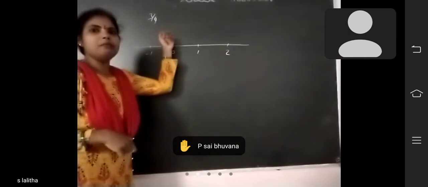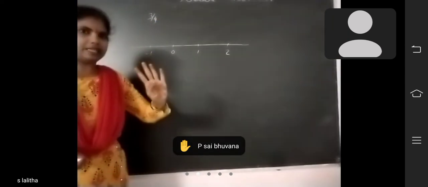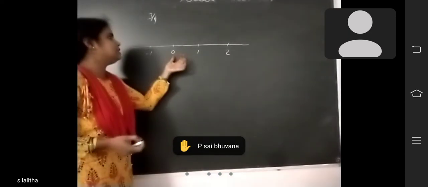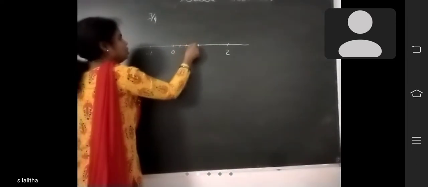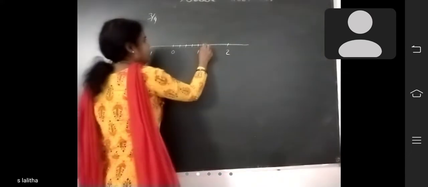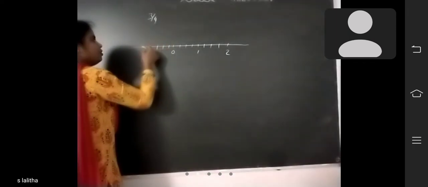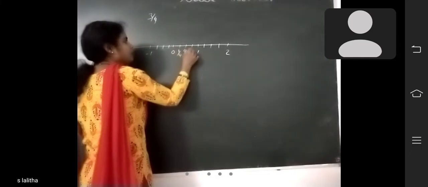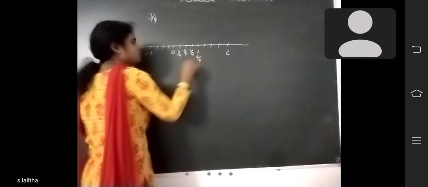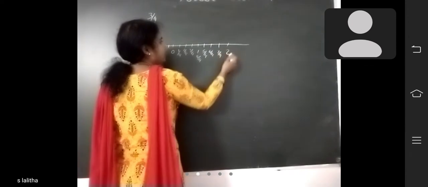Now you have to represent 3 by 4 on the number line. How to represent? Here the denominator is 4. So you should divide 0 to 1 into 4 parts. 1, 2, 3, 4. Again 1, 2, 3, 4. Now mark 1 by 4, 2 by 4, 3 by 4, and 4 by 4, which is 1. Next 5 by 4, 6 by 4, 7 by 4, 8 by 4.